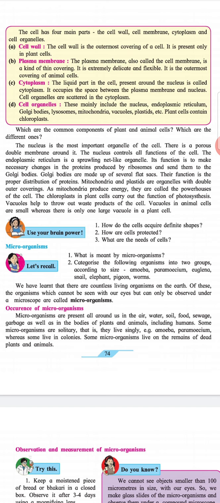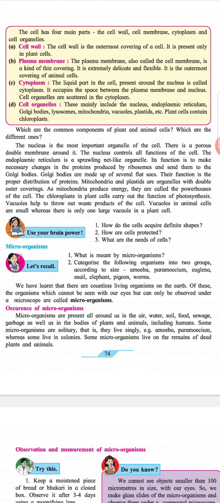The nucleus is the most important organelle of the cell. There is a porous double membrane around it. The nucleus controls all functions of the cell. The endoplasmic reticulum is a sprawling net-like organelle. Its function is to make necessary changes in the protein produced by ribosomes and send them to Golgi bodies. Golgi bodies are made of several flat sacs. Their function is the proper distribution of proteins.